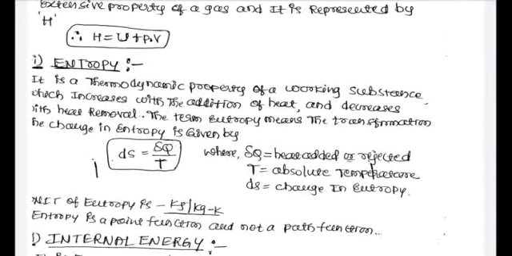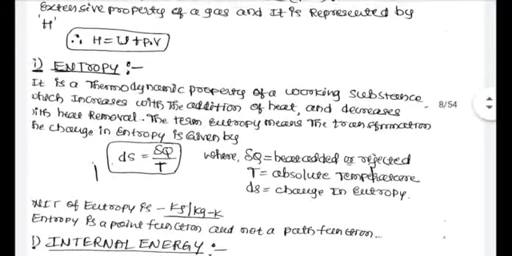Entropy means it is a thermodynamic property which increases when we add heat to the working substance and which decreases when we remove heat from the working substance.